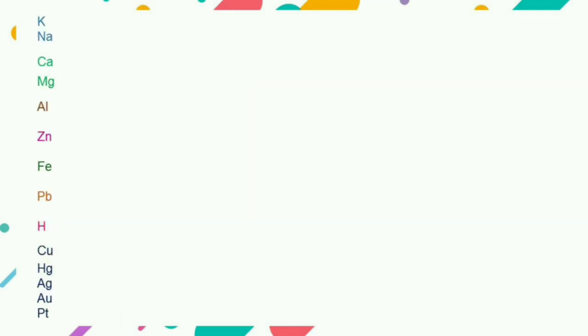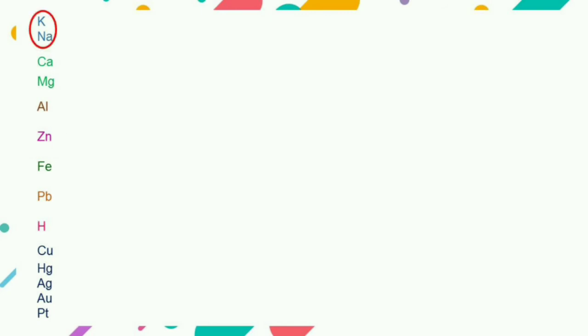We know that the metals placed above hydrogen in the reactivity series can react with acids to form hydrogen gas. But in the laboratory preparation of hydrogen, only granulated zinc is used because granulated zinc contains impurity of copper which acts as a catalyst and speeds up the reaction. It also provides a large surface area which increases the rate of reaction.